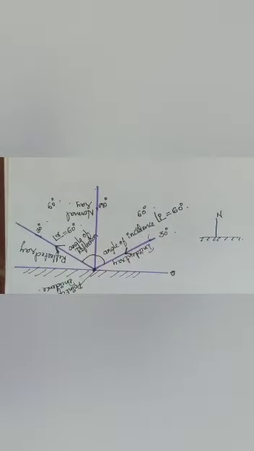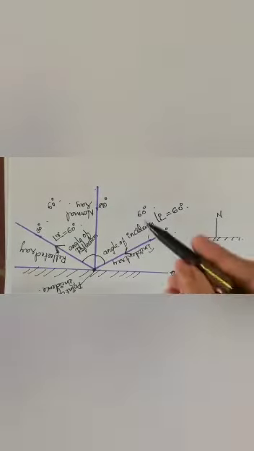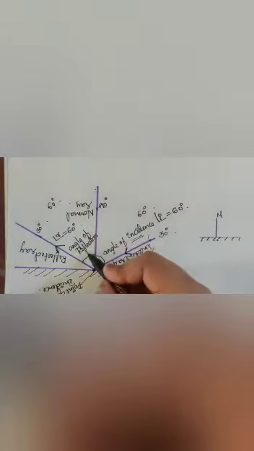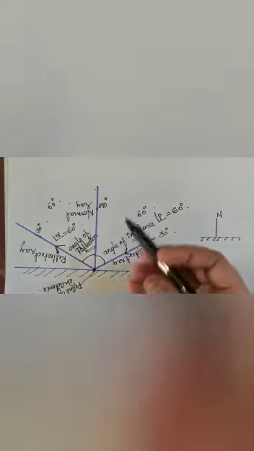So now we have known that the angle of incidence is the angle between the normal ray and the incident ray. Angle of reflection is the angle between the normal ray and the reflected ray.